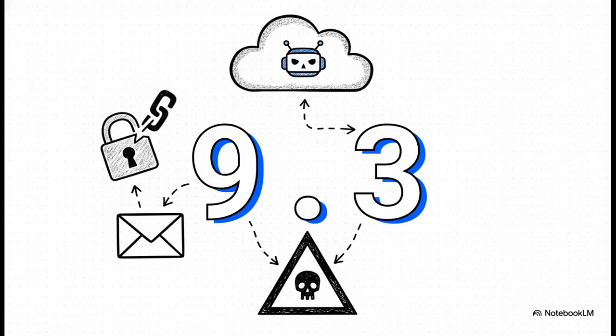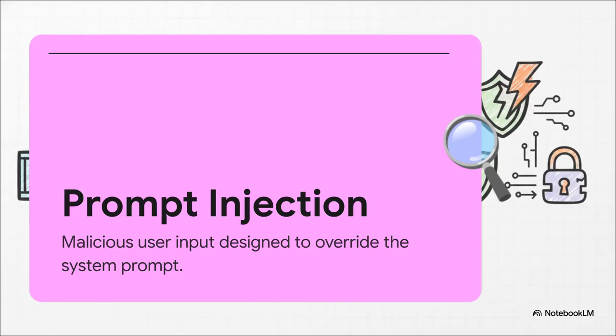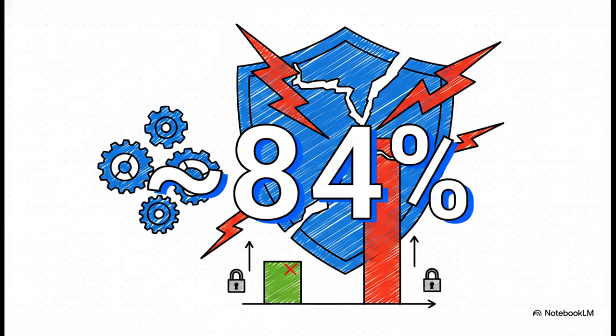That's the whole exploit. It is a textbook case of why giving agents write access to our tools is incredibly dangerous. This devastating kind of attack happens through something called prompt injection. It's actually officially ranked #1 in the OWASP top 10 for LLMs. It happens when malicious user input is designed to secretly override the system's core instructions. It can be direct, like someone pasting a command right into the chat, or indirect, hidden as invisible text inside documents the agent reads. And it is vital to know this: no amount of clever prompt engineering fully eliminates this risk. None.